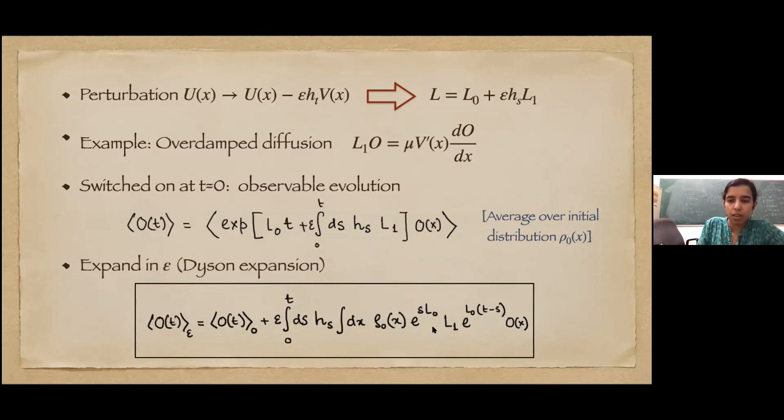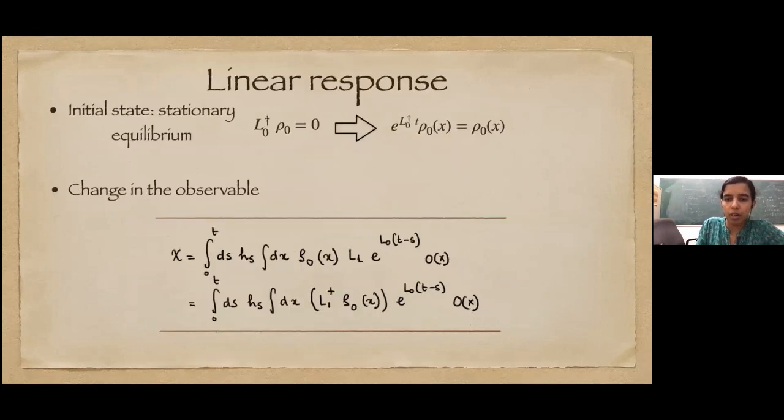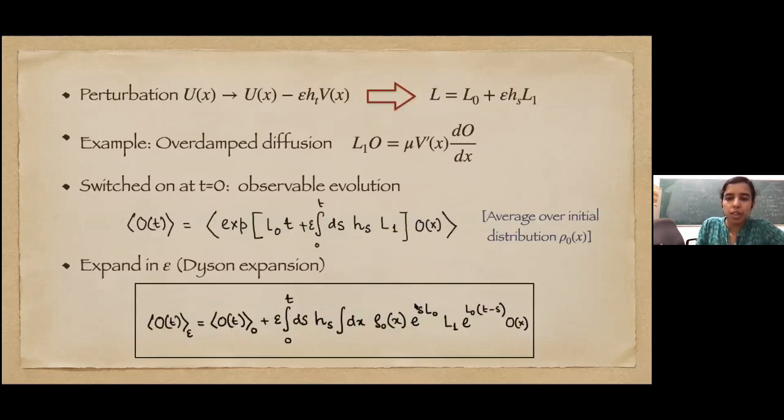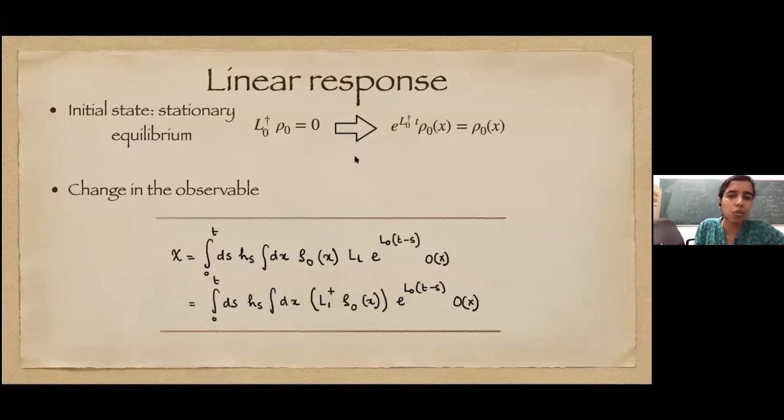Now we can go further. This exponential sL0 we can of course pull over here. It will just become the forward generator, which operating on rho 0 just gives 0. So the exponential would just give rho 0. Finally we have a form which is again two integrals, a time integral and the phase space integral, rho 0, L1, exponential of this factor.